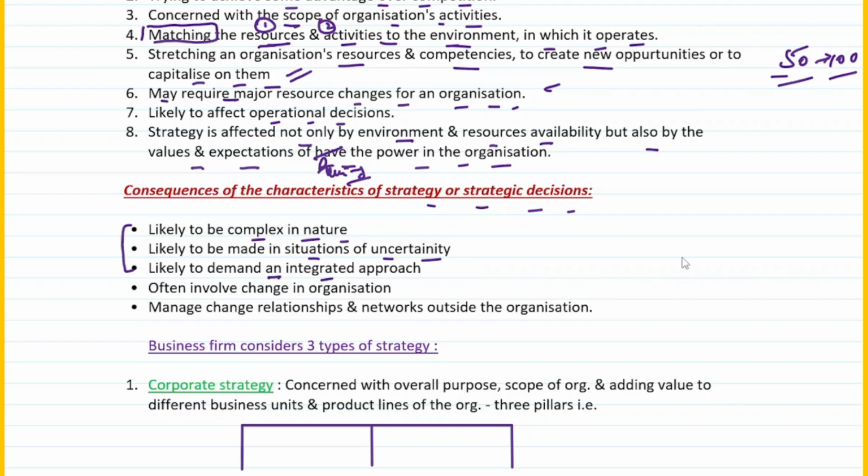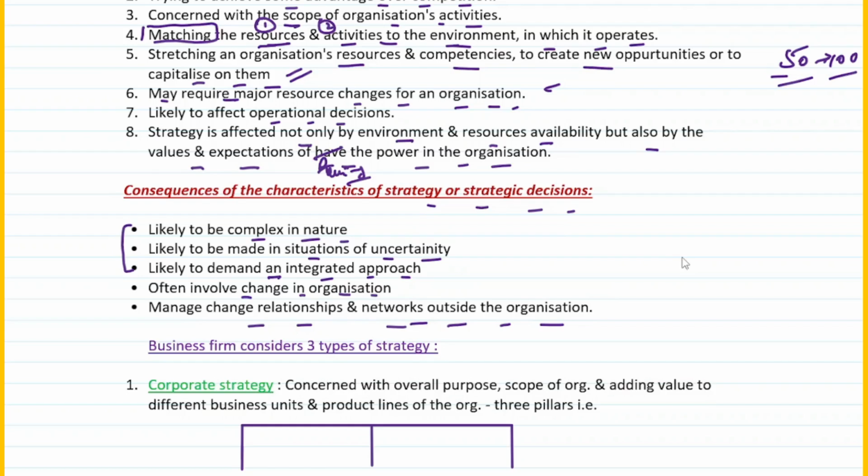Likely to demand an integrated approach. Integrated means a consolidated or total approach. Often involves change in the organization. Yes, it can do that. There can be a change in the organization, and you manage change relationships and networks outside the organization. So you have to manage the relationships and change within the organization and the networks which are outside the organization, right?